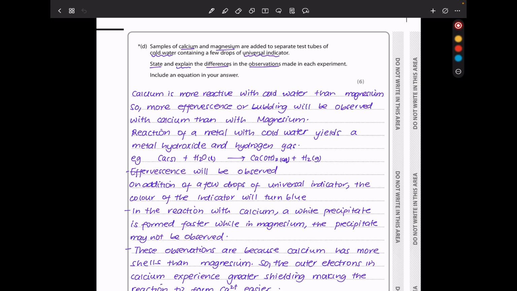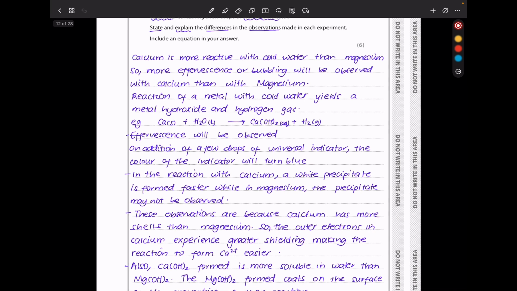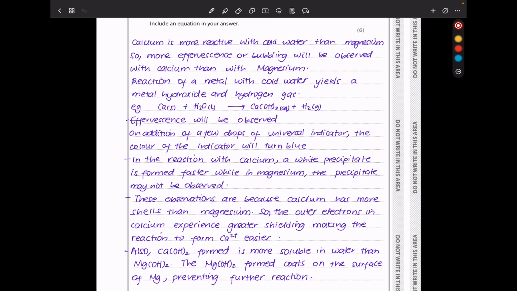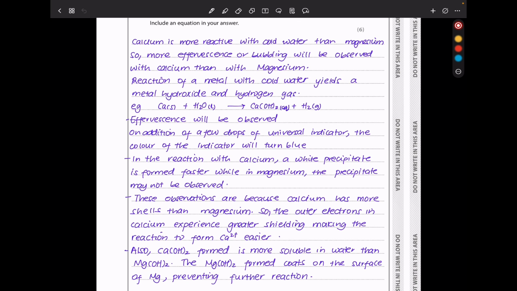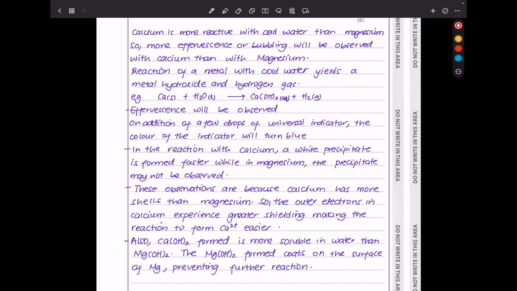When magnesium and calcium react with water, they will produce hydroxides, but the magnesium hydroxide is more insoluble in water in comparison to calcium hydroxide. So there will be a precipitate visible in calcium hydroxide, and it's going to appear faster in comparison to the tiny or slight precipitate visible in magnesium hydroxide. Calcium is more reactive with cold water than magnesium, so more effervescence or bubbling will be observed with calcium than with magnesium. The reaction of a metal with cold water yields a metal hydroxide and hydrogen gas.